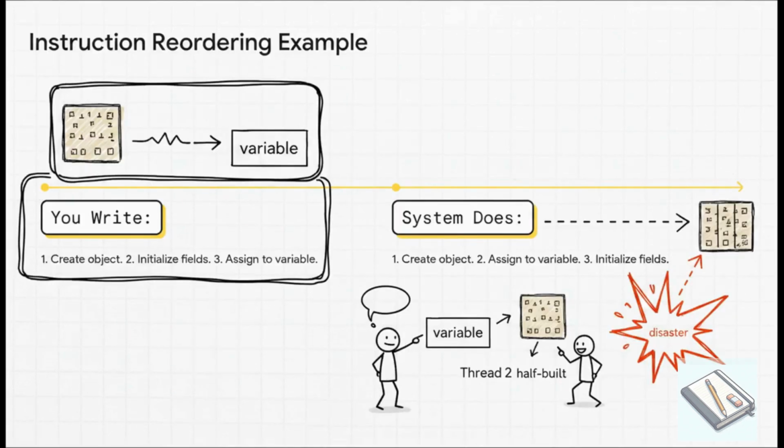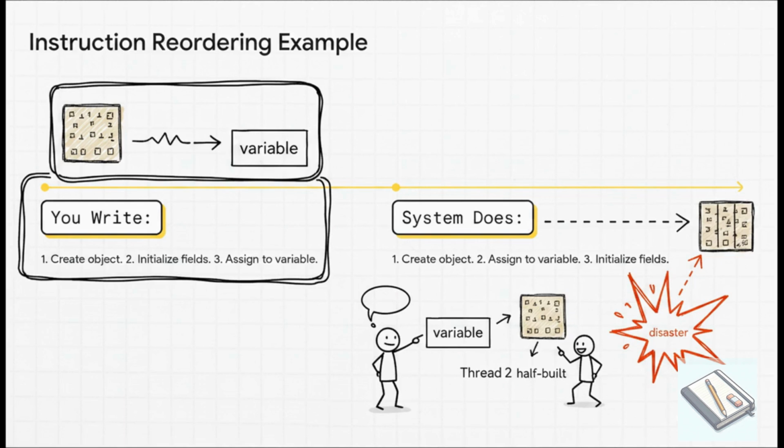So, for example, you write code that does 3 things in order. 1. Create a new object. 2. Fill it with data. And 3. Make a variable point to it. But for performance, the system might decide it's faster to create the object, assign the variable to it first, and then fill in the data last.